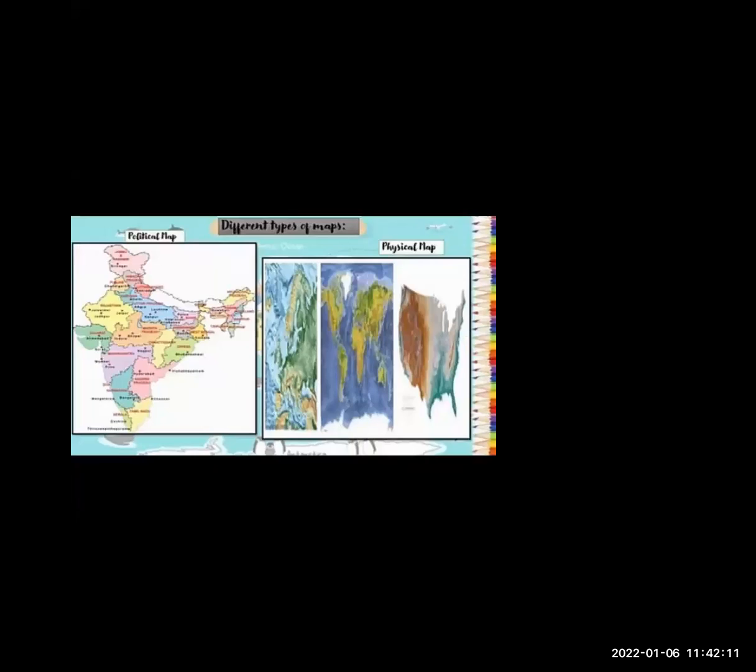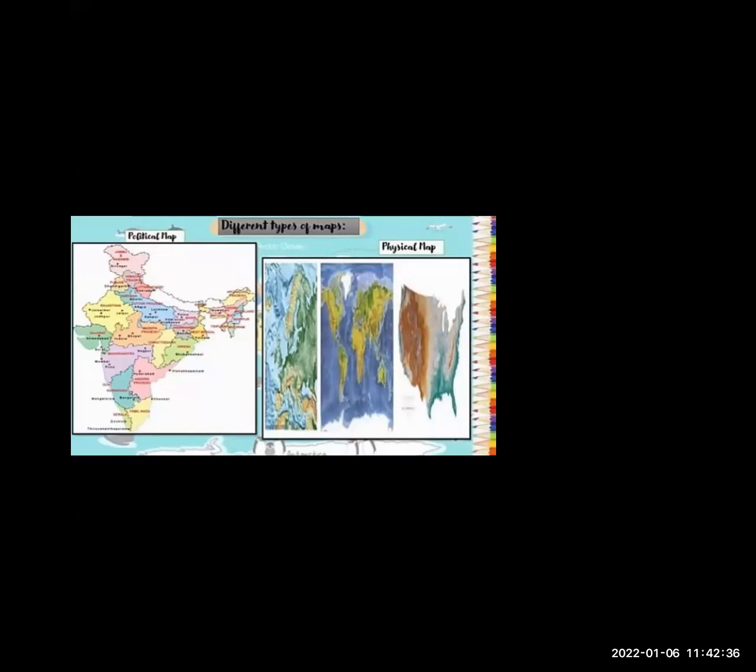Now, different types of maps are there. We have seen already political and physical maps are there. Okay, so students, there are basically how many types of maps? There are two types of maps. First one is political map and physical map. Now what is a political map?